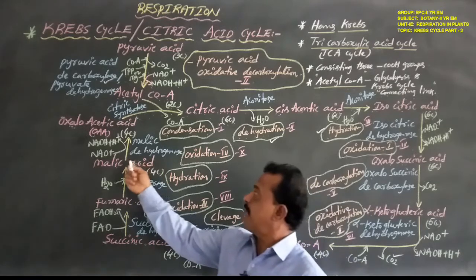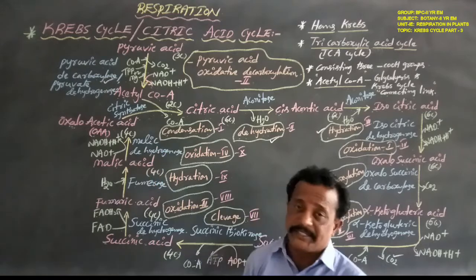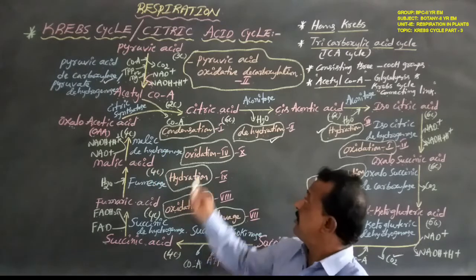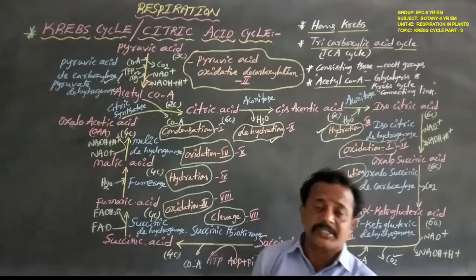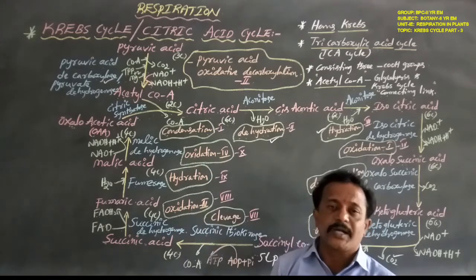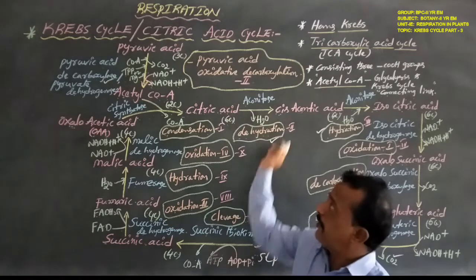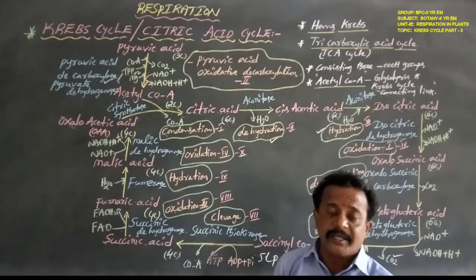This reaction is catalyzed by the enzyme malic dehydrogenase. This is the 10th chemical reaction. This chemical reaction is named as oxidation 4. Okay now, so this is the Krebs cycle or citric acid cycle.